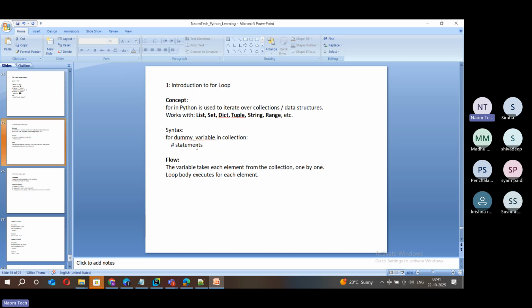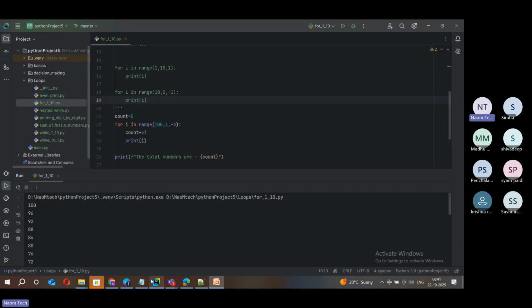We can see now you understand the syntax better: for dummy variable in collection, right? What is the execution flow of this for loop? Every time the loop iterates, one value from this collection is copied to this dummy variable, and then we do something on that inside this for block. Here we are just printing, but in development we do certain validations. We try to iterate over and perform certain calculations. There are many things we do on this range of data or on this collection data.